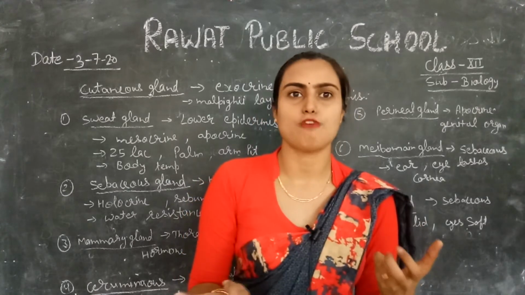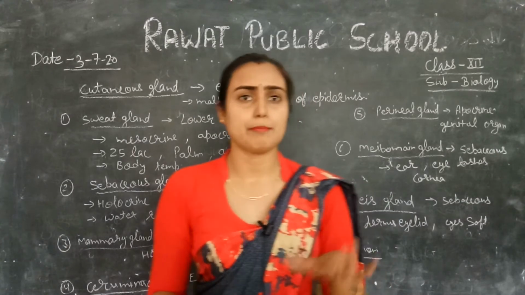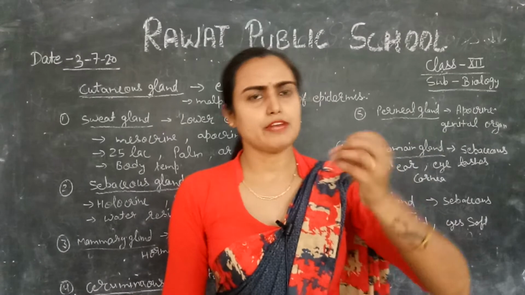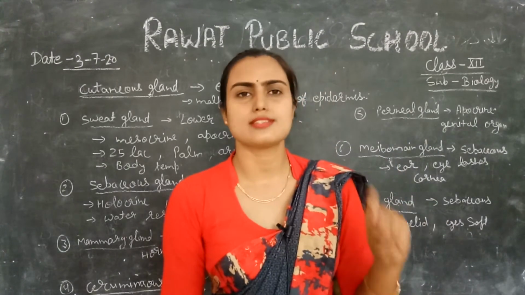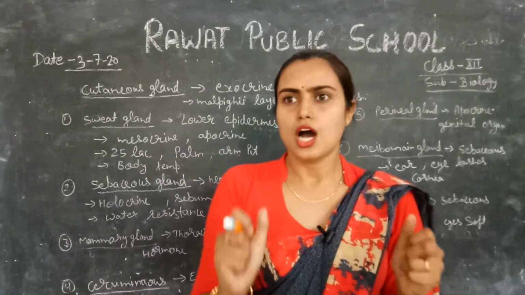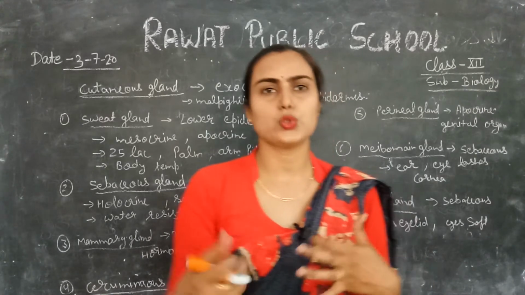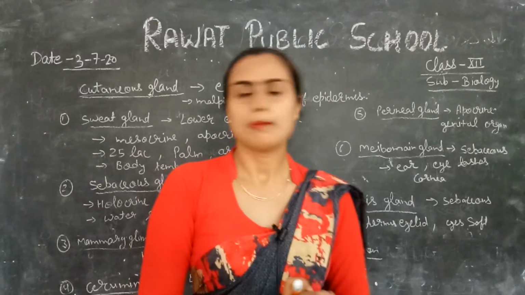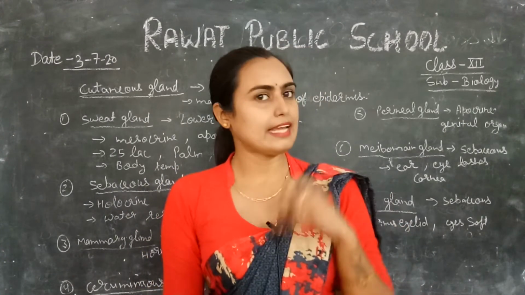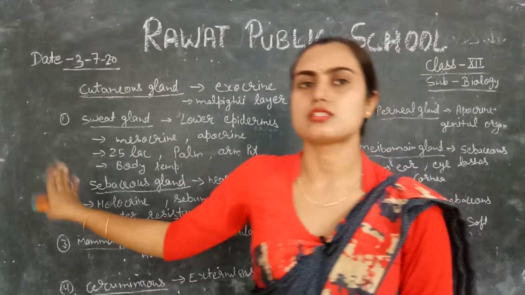Warm blooded animals have the capability to maintain their body temperature against the external environment by various processes. During summer we release sweat, and during winter we shrink our body or cover it with clothes. We can't change our internal body temperature, so we maintain it by various processes, and sweat gland helps in this.